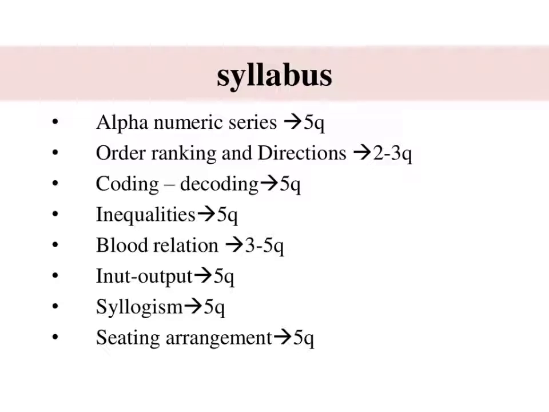Fifth topic is blood relations. Problems on blood relations involve analysis of certain blood relations and then inferring on the basis of the given information. In this type of problems, you should give proper attention to find out the correct relation. When we relate the question to our family members, we can easily answer blood relation questions. In this chapter, we have a chance to get 3 to 5 questions.